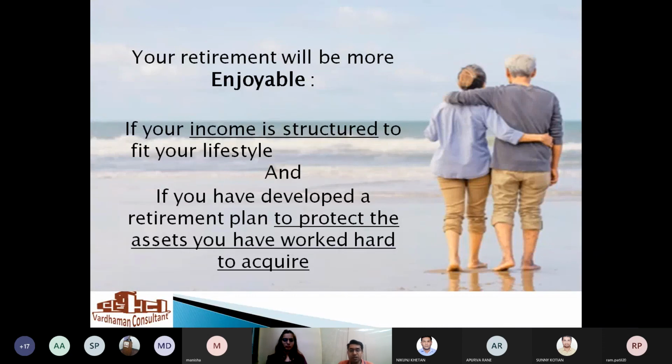In a reverse mortgage, it is like you're selling your home, but you will stay, and the bank will give you some amount of money every month or year for your expenses, and after some time the house or flat will go to the bank. So this is known as reverse mortgage. Why put your assets at stake when you can have your own income to protect them? So that is the point.